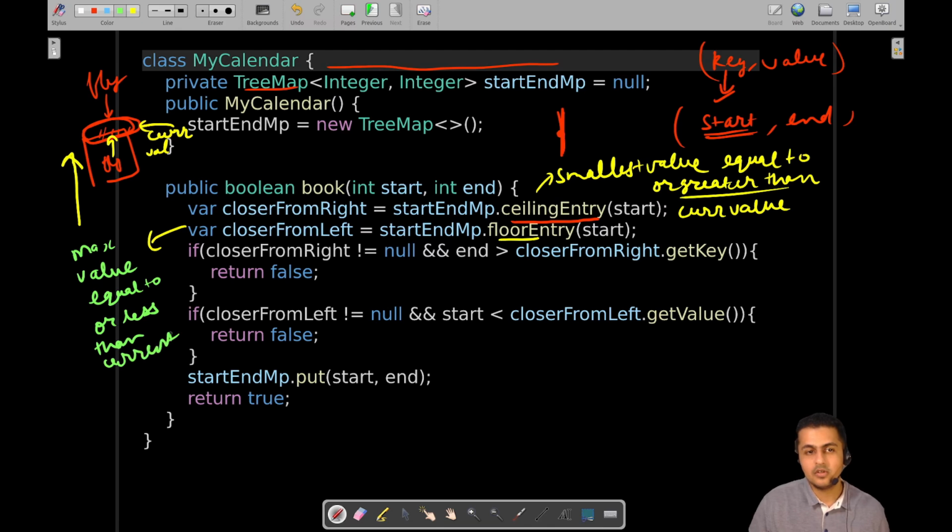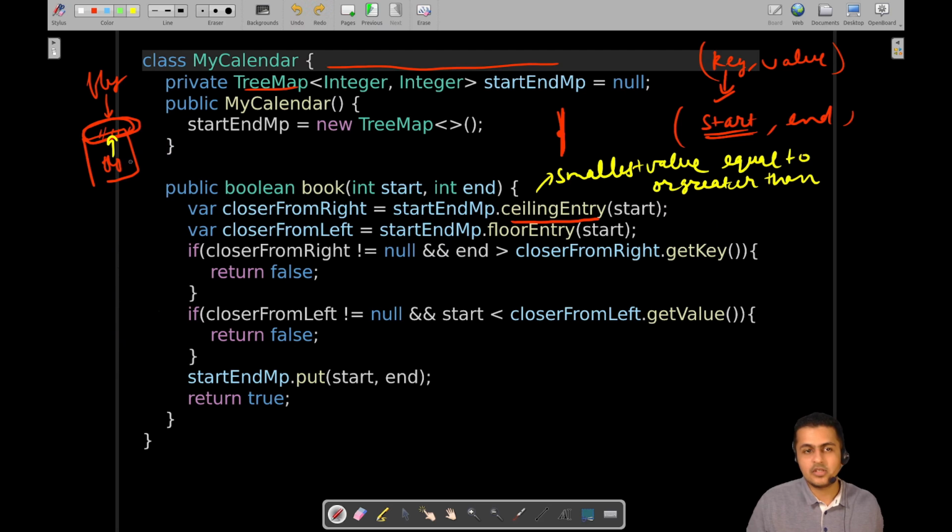So if values are increasing from bottom to up, then this analogy in a way will help you understand the ceiling and the floor values. So this is what the ceiling and floor values are.